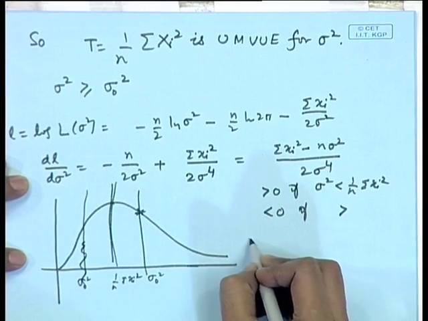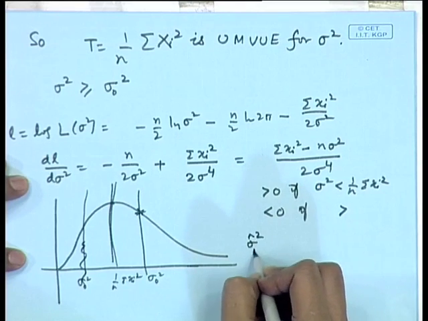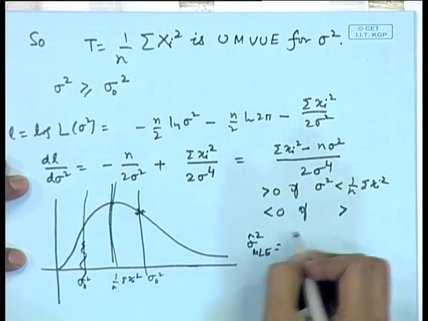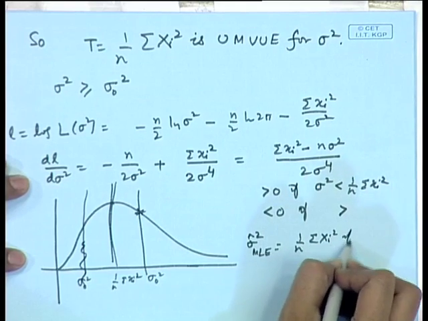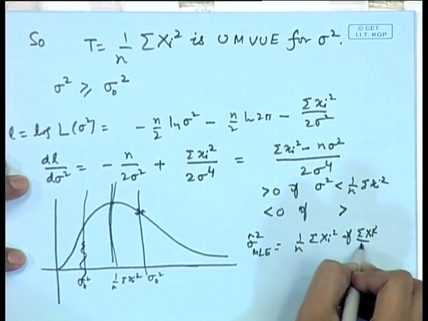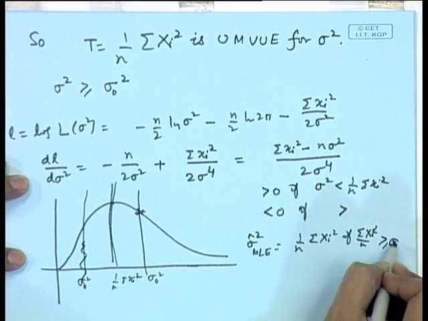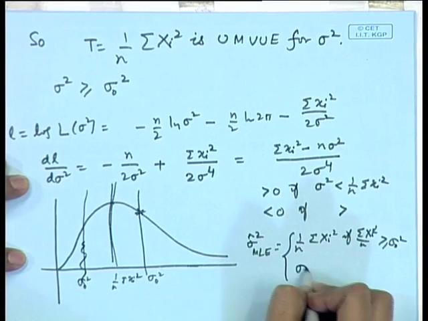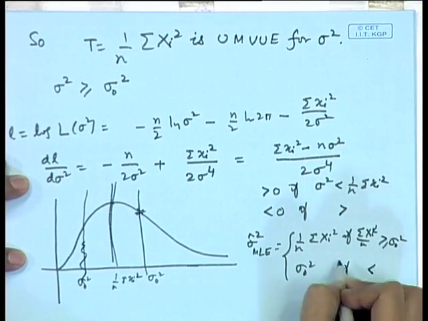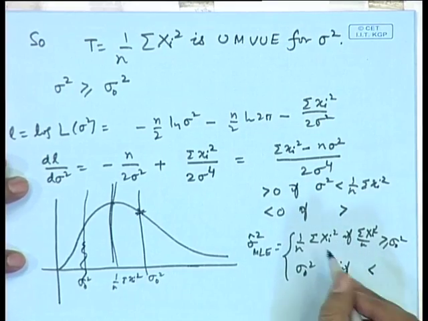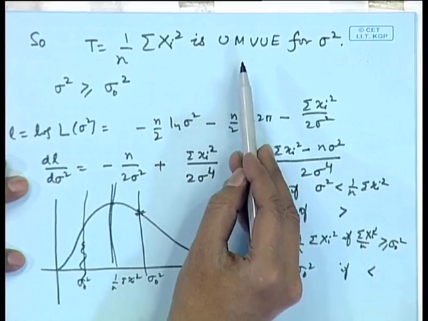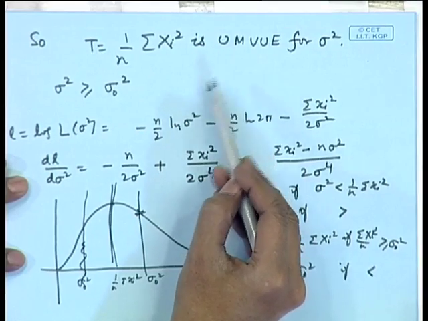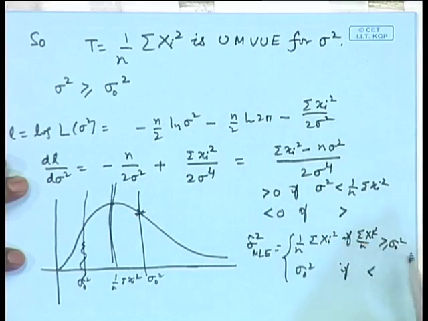Therefore, the maximum likelihood estimator sigma hat square becomes 1 by n sigma x i square, if sigma x i square by n is greater than or equal to sigma naught square, and it is equal to sigma naught square if it is less. So, here you can see the unbiased estimator does not belong to the given parameter space. Therefore, we have to discard some portion of it and get a modified estimator.